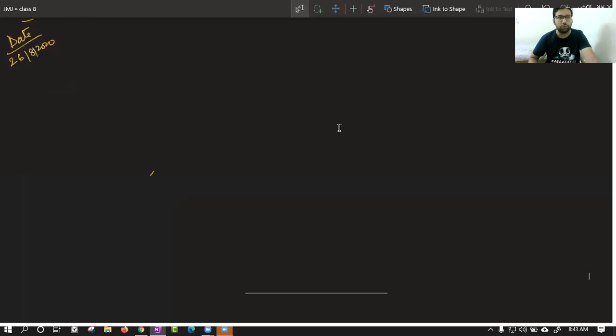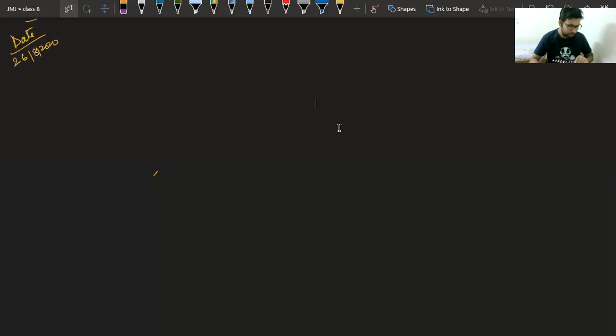Good morning, everyone. Once again, let's start the application of compound interest formula. First, we will see the application of compound interest formula. After that, we will again come back to the discussion on exercise 8.3. In that application, first application